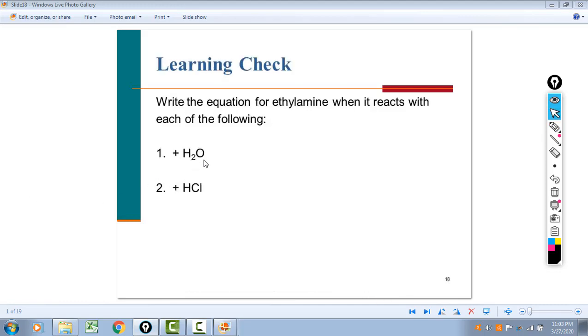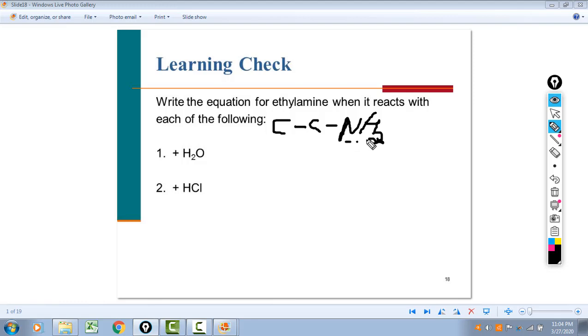Let's write the equation for ethylamine when it reacts with each of the following. So ethylamine, that's 2 carbons. I'm not going to do the whole reaction because it's too difficult with this goofy pen, but we have 2 carbons attached to a nitrogen, and this is a primary amine. There's only one alkyl group, this ethyl group, so that means we have 2 hydrogens. All right, so there's ethylamine. When it reacts with water, the water acts as an acid and donates a hydrogen to this unshared pair of electrons on the nitrogen.